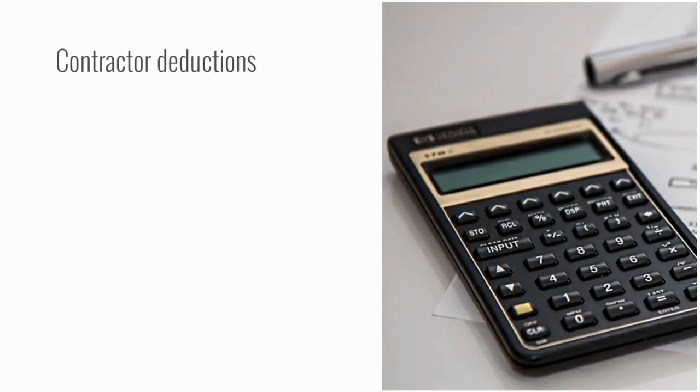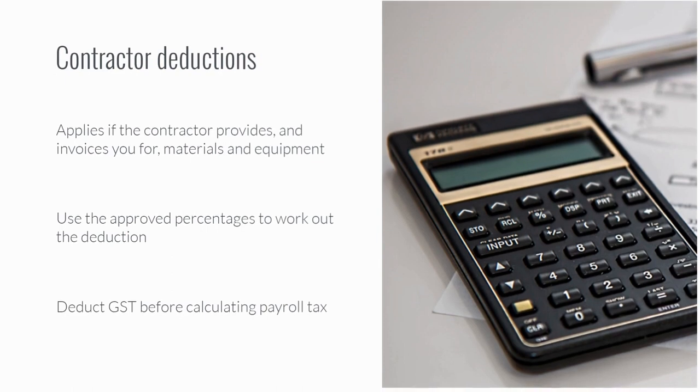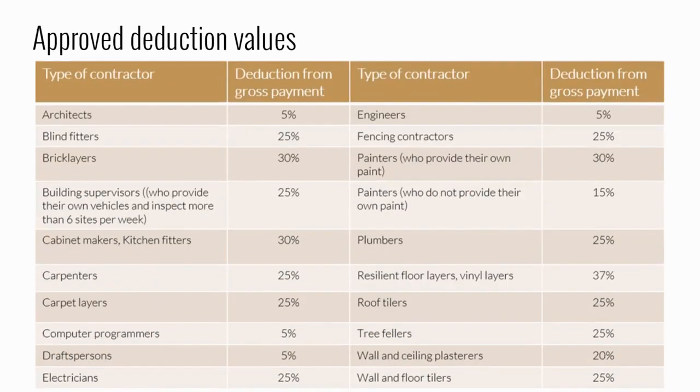If you are required to pay payroll tax on contractor payments where the contractor provided materials and equipment, you may deduct an approved non-labour component from your taxable wages. You must declare the entire payment, both labour and non-labour components, less any approved deduction as wages. Use the approved percentages in the table on the screen to work out the non-labour component deduction. If a profession or trade is not listed, contact the Office of State Revenue in writing for advice.